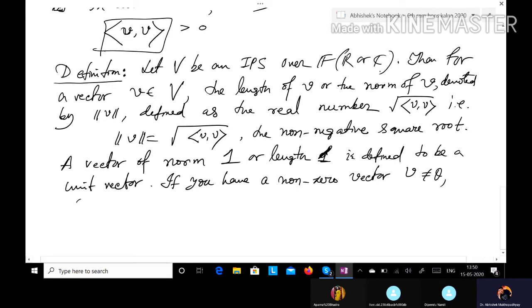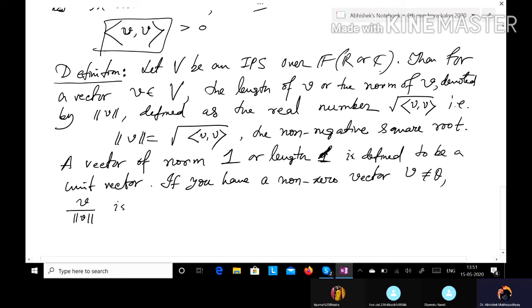That is, we consider the scalar multiple 1/norm v of v, that is v by norm v.